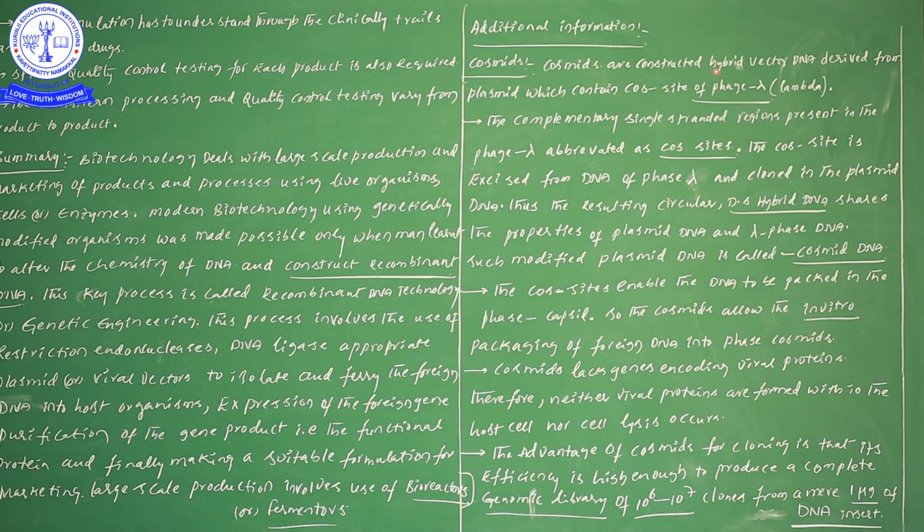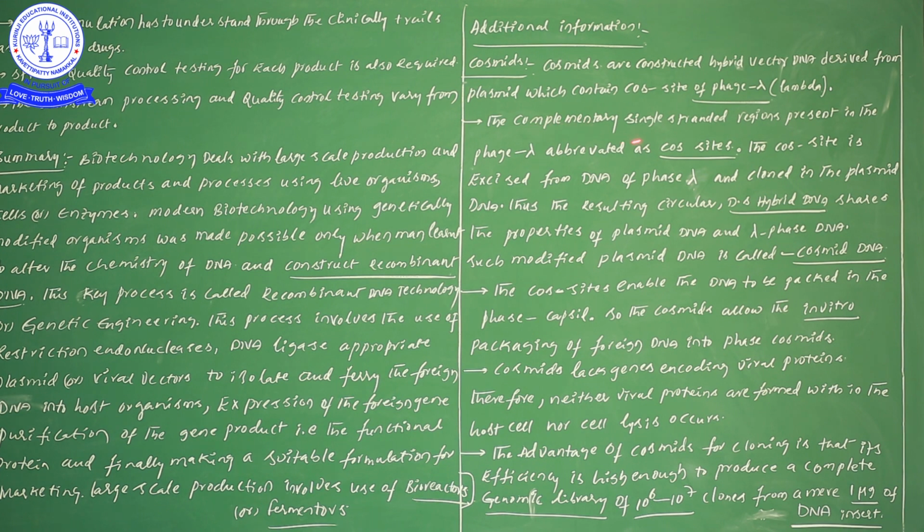Cosmids are constructed hybrid vector DNA. So first itself they have given a good point, that is, the cosmids are constructed hybrid vector DNA derived from the plasmid which contains the cos site of phage lambda. So here lambda, lambda word also I have written. So cosmids are constructed hybrid vector DNA derived from the plasmid which contains the cos site of phage lambda. So try to understand. Okay.